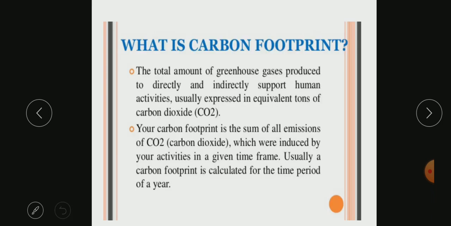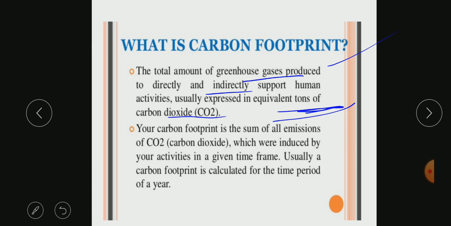So let us simplify this meaning. Basically, carbon footprint is the total amount of greenhouse gases produced indirectly or directly by human activities, and it can be expressed in tons, or at times in kg, of carbon dioxide. That is called a carbon footprint.